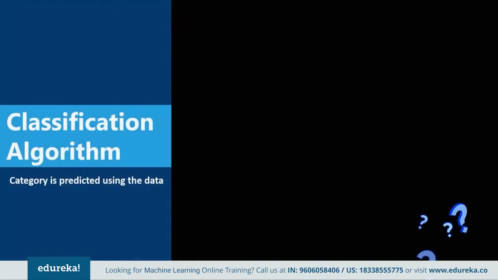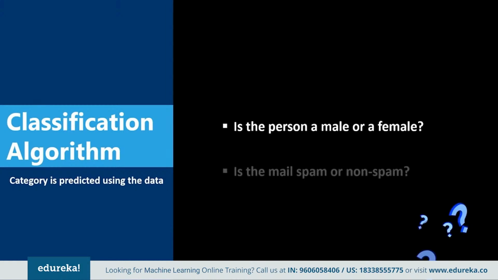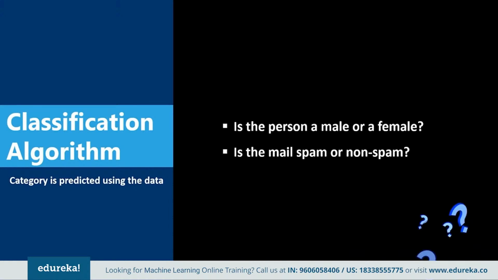So the first is the classification algorithm, where the category is predicted using the data. If you have a question like, is this person a male or a female, or is this mail a spam or not a spam, then this category of question would fall under the classification algorithm. Classification is a supervised learning approach in which the computer program learns from the input given to it and then uses this learning to classify new observations. Some examples of classification problems are speech recognition, handwriting recognition, biometric identification, document classification, etc. Shall we move ahead?